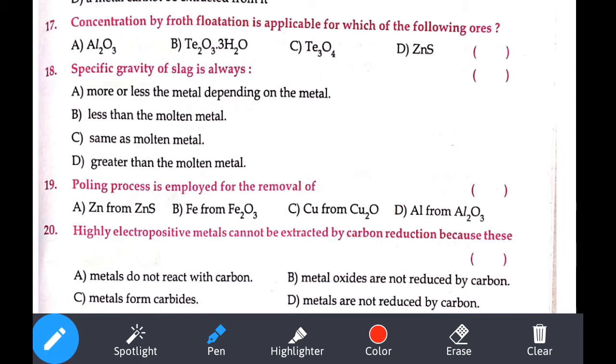The highly electropositive metal that cannot be extracted. I'll be explaining all these things if you join the class. We'll be having a Zoom class, so that each and every person can see it.